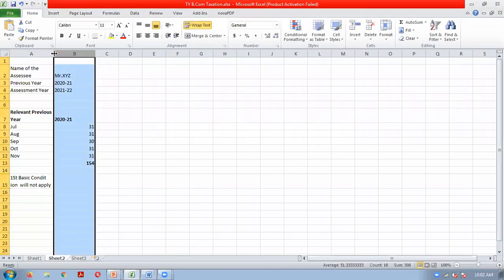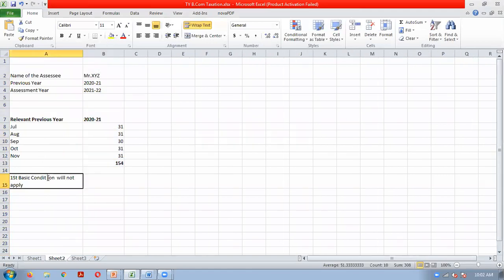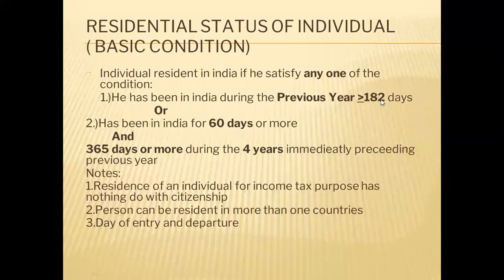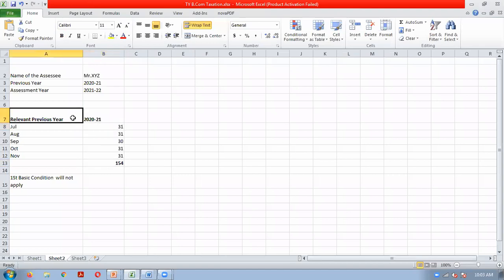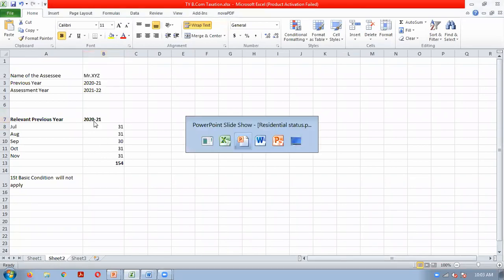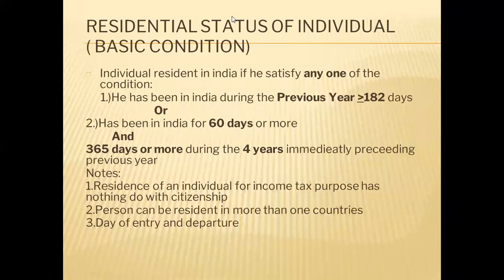Why it will not apply? First basic condition will not apply because it says that the individual should have been in India for at least 182 days. In this case, Mr. XYZ was in India for only 154 days during the relevant previous year. Now let us check whether second basic condition we have to check or not. Second basic condition says that he was in India for 60 days minimum during the relevant previous year. If yes, then we will have to go back 4 years backwards and see whether he was in India for 365 days or more. So let us check that.